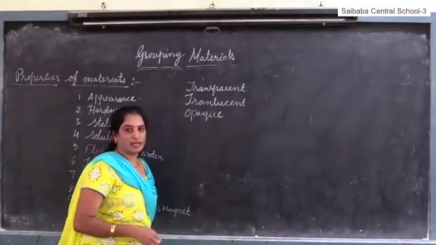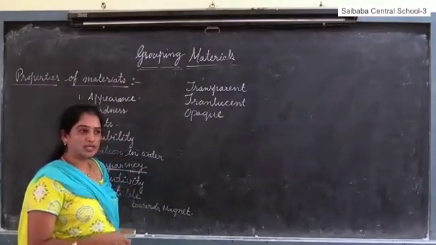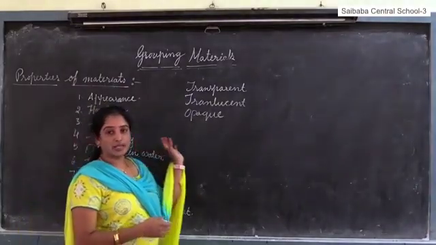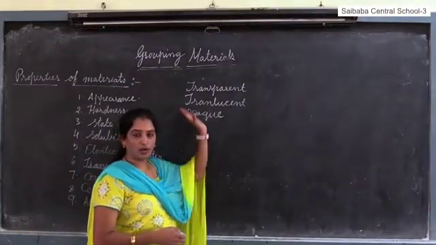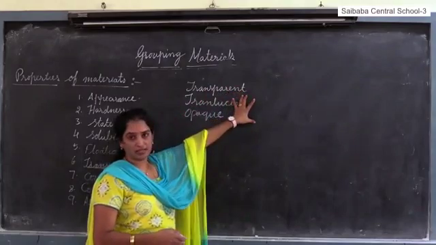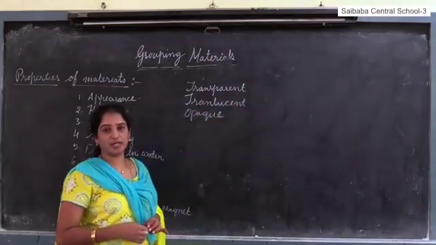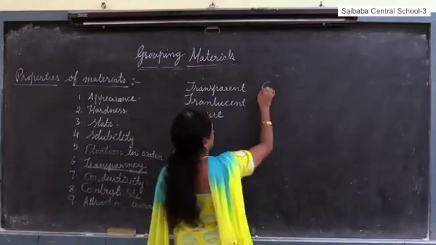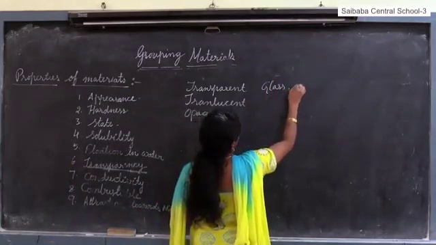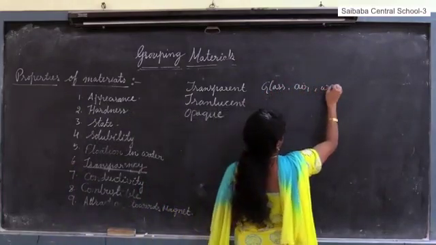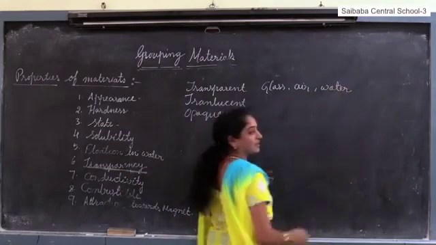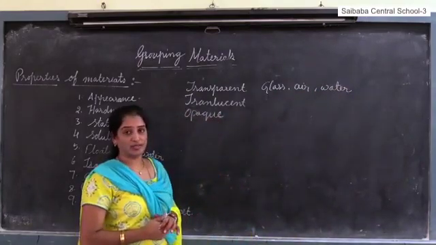So what is meant by transparent? The objects that can pass light through them are called transparent materials. What are examples of transparent materials? Like glass, air, water. These are examples of transparent materials.